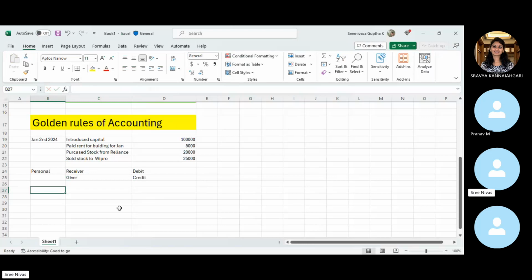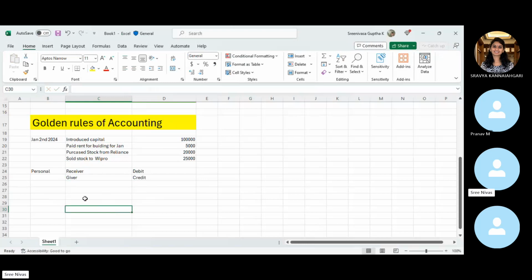So any transaction, right? First we'll have to see whether a person is involved or not. When I say person is involved, it might be a human being or it might be any legal entity. In our example, introduced capital is where the person is not involved. So we will see this transaction in the next one.